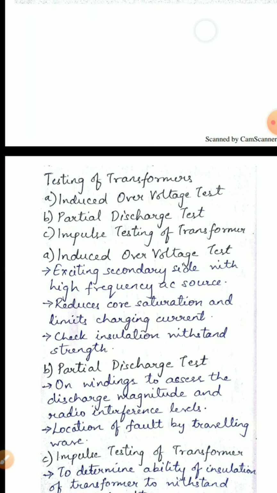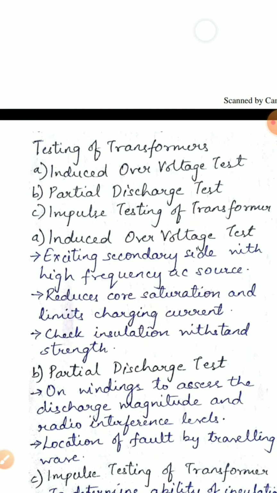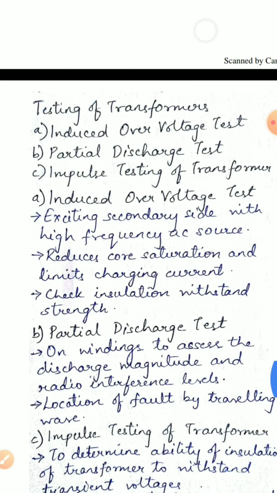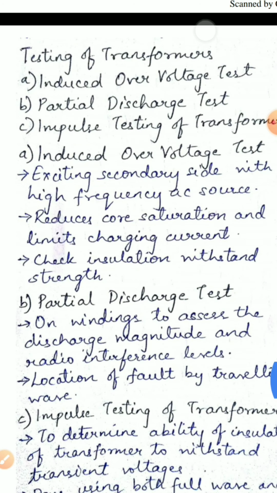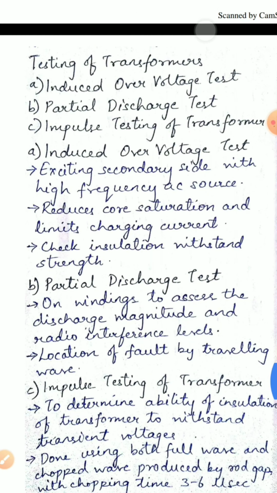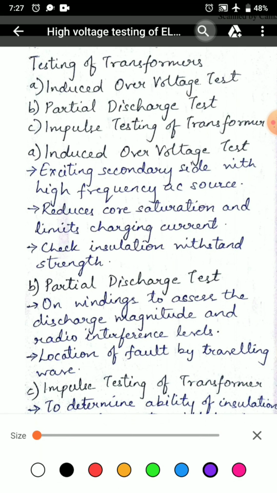The next testing is of transformer for high voltages. It is basically done in 3 methods: induced overvoltage test, partial discharge test, impulse testing of transformer.